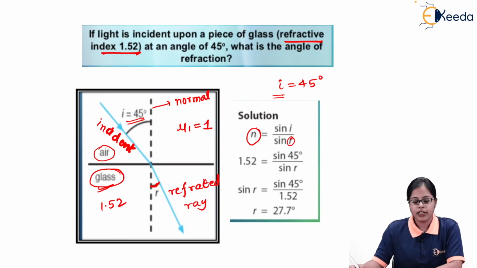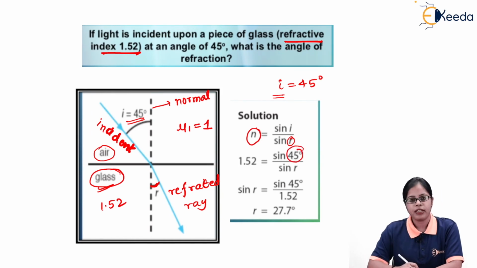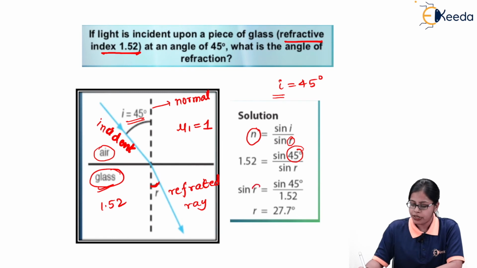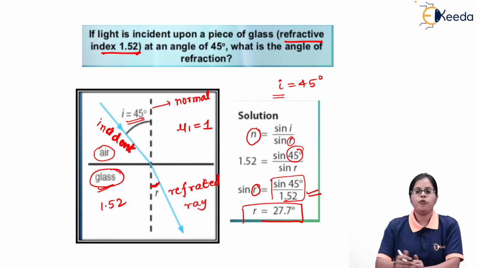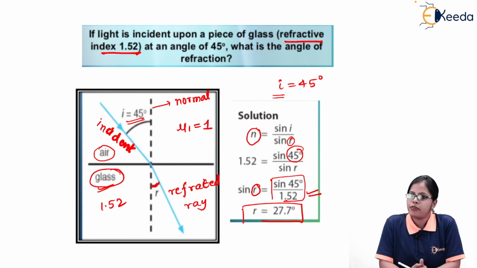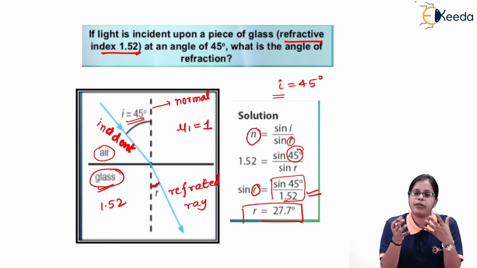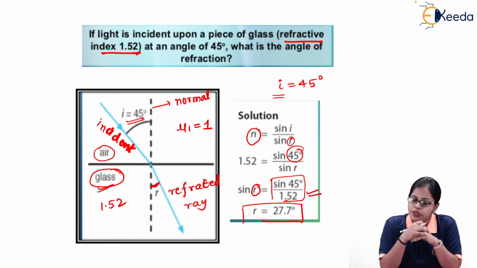We are aware that the angle of incidence is 45 degrees. By solving this equation we can get the angle of refraction: once I calculate the right-hand side, I can take the sine inverse of this value and we get a certain angle of refraction. So from this formula, we can calculate any of the parameters depending upon which two parameters are given to us.